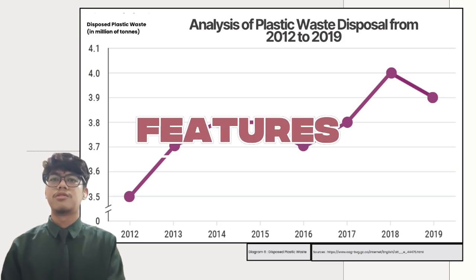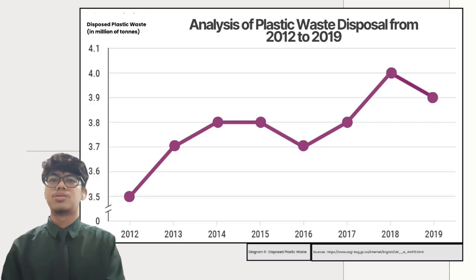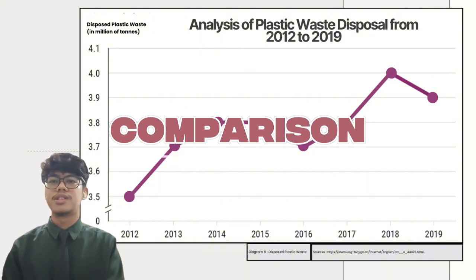Overall, the amount of disposed plastic waste shows a fluctuating trend. It started at around 3.5 million tons in 2020 and reached its highest point in 2018 before slightly decreasing in 2019. So next we move to the comparison.